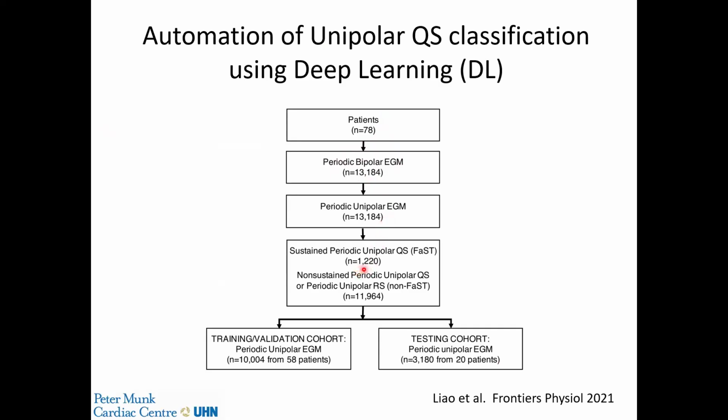Among these, 1,220 were classified as FaST sites, where there were sustained periodic unipolar QS morphologies, and the remaining were felt to be non-FaST sites, so they were either non-sustained periodic unipolar QSs or they were periodic unipolar RSs. So it was these unipolar electrograms that were used in the training and validation cohort and also in the testing cohort.